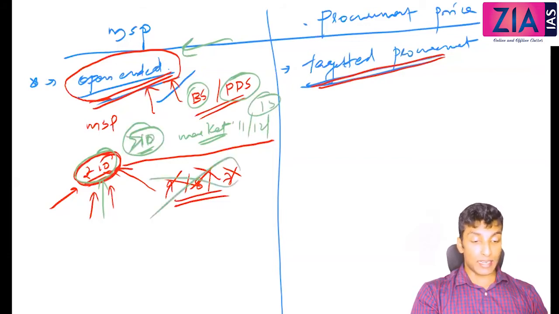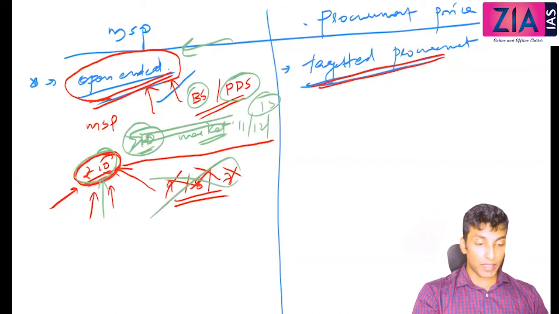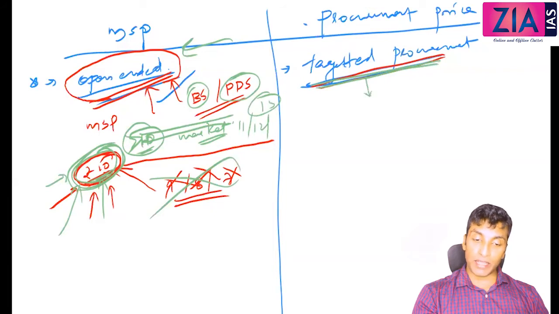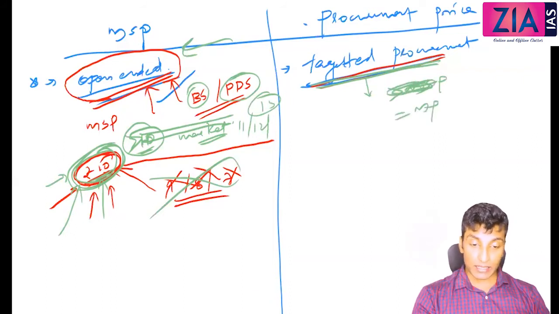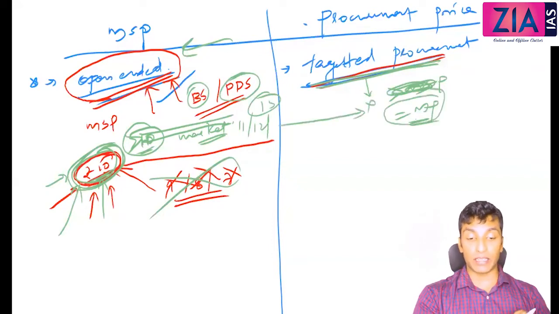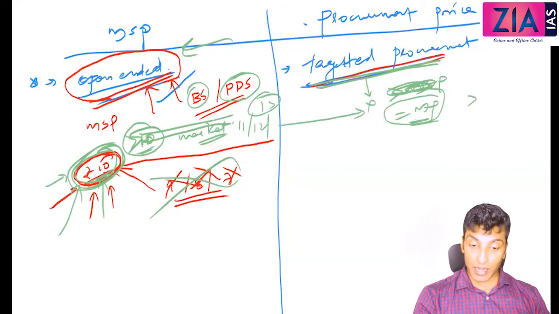So it is not sure that the government will be able to get food grains to be distributed through PDS and to keep as buffer stock at the MSP. That is the reason why you need targeted procurement. So here the procurement price will be higher than MSP, or it should be almost equal to market price. It has to be equal to market price. Sometimes even if it is equal to market price, the farmer may not sell. Farmer will give it in the market. So sometimes it can go higher than market price also. You think logically. Are you able to connect it?